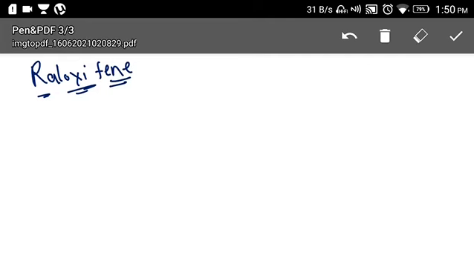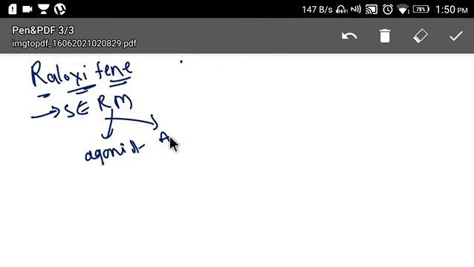Let us discuss raloxifene. Raloxifene is a selective estrogen receptor modulator, right? Selective estrogen receptor modulators act as agonists on some estrogen receptors, whereas they act as antagonists on certain other estrogen receptors.